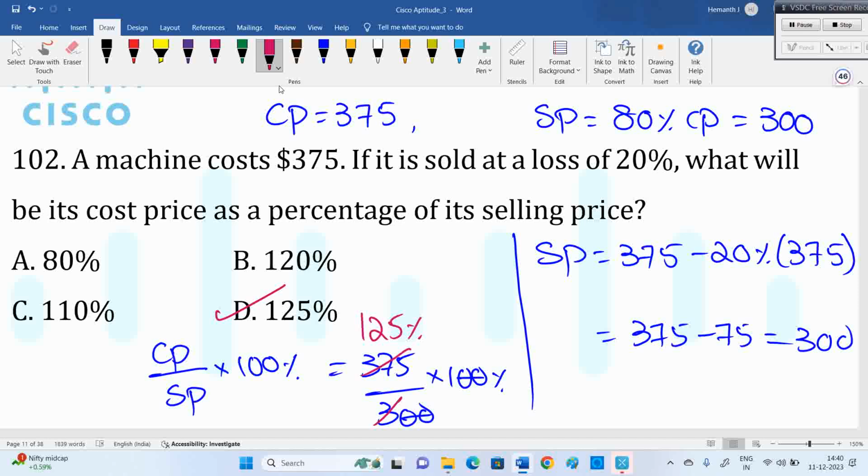So guys, see, they don't give the amount also. If simply they say, okay, if machine is bought for certain price not given, no problem. Selling at a loss of 20%, then what is cost price as a percentage of selling price can be done directly, without the 375 rupees given in the question. Also, still we can solve the question. I'll let you know how to do, but first complete this. We'll see about the alternate method. This is method 1. Method 2, directly without any of these prices we can solve. Method 2, ignoring all these prices.